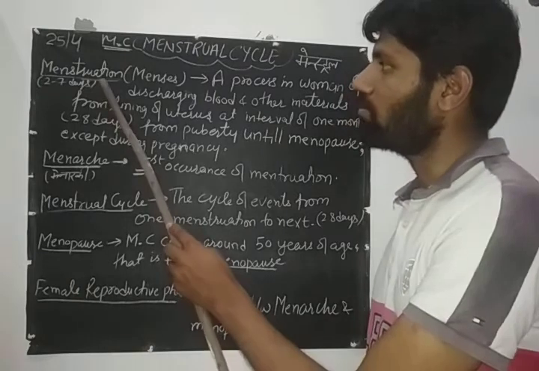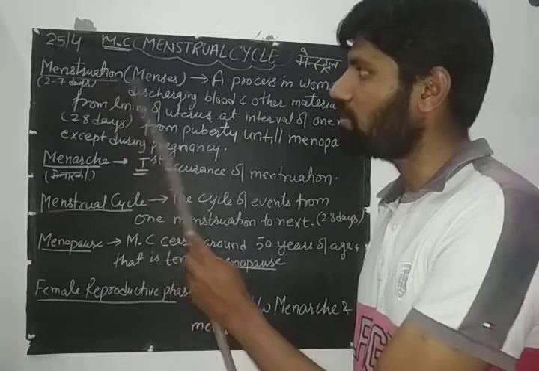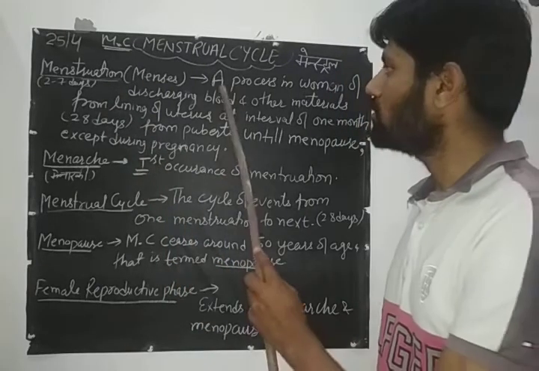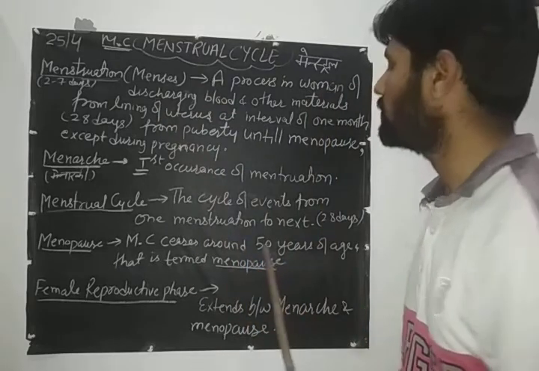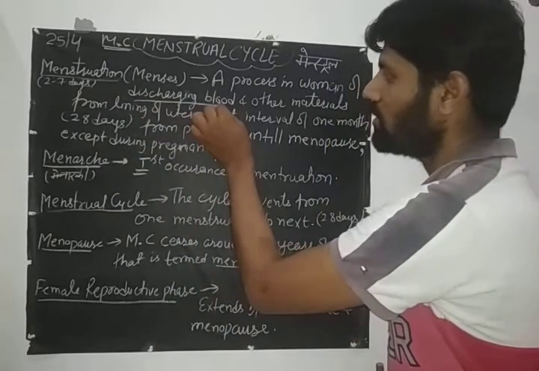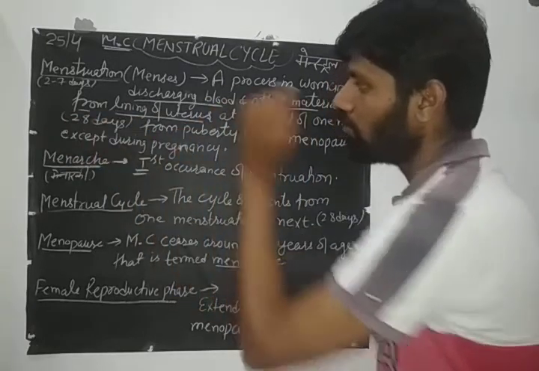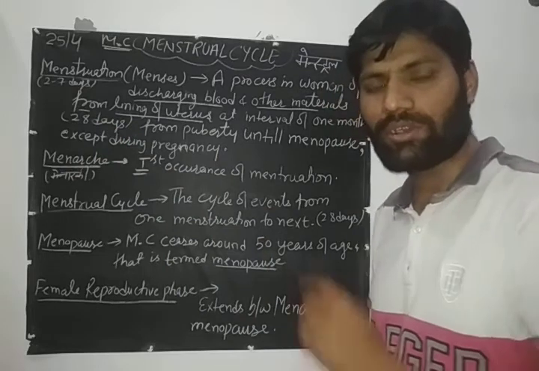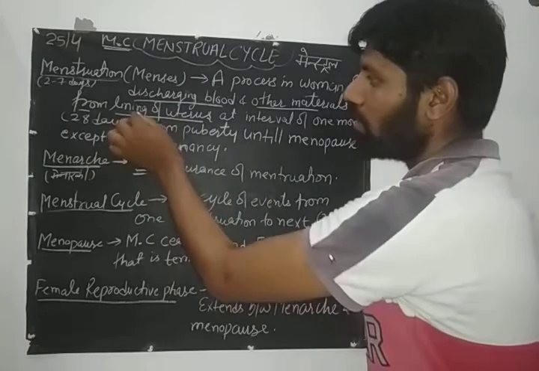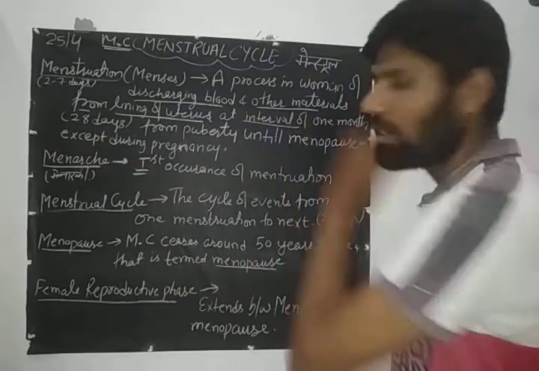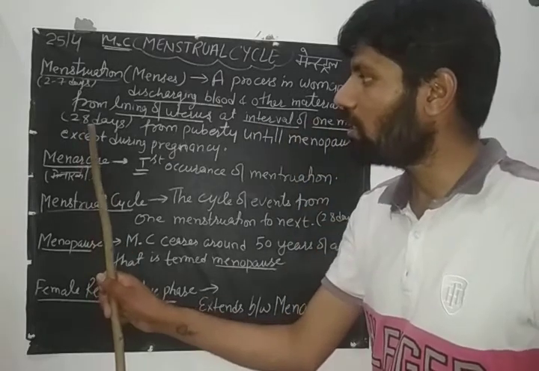So the very first is menstruation, also known as menses. Menses means bleeding. It is a process in a woman of discharging blood and other material from the lining of the uterus. If you remember, the innermost lining of the uterus is known as the endometrium. This discharge occurs at an interval of 1 month, we can say 28 or 29 days.